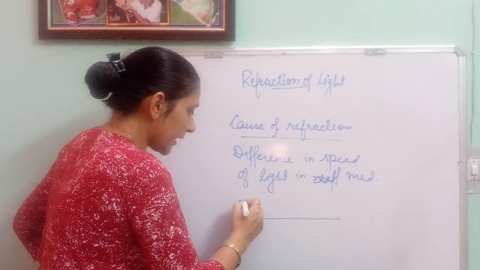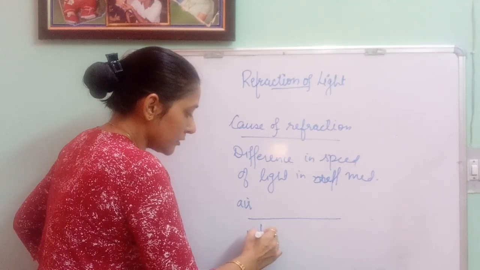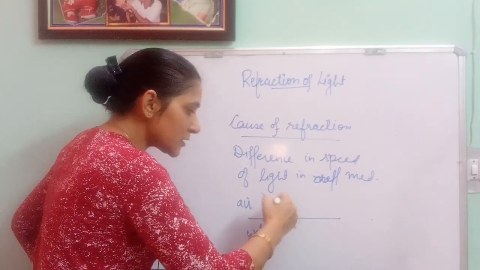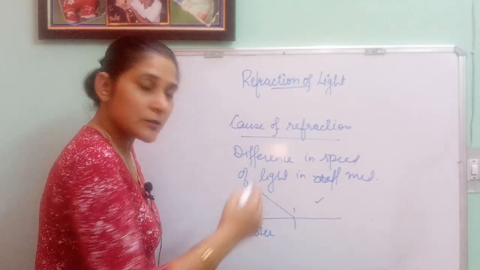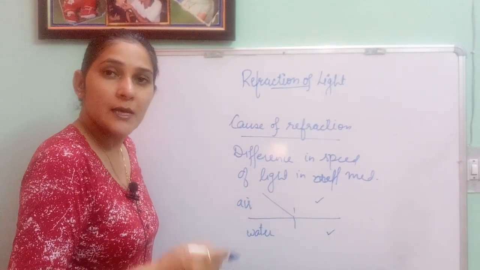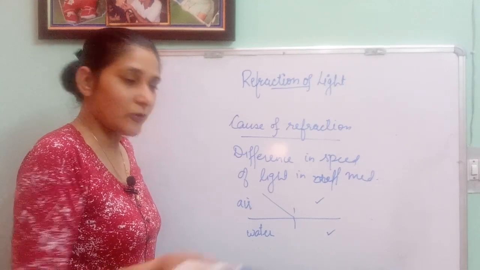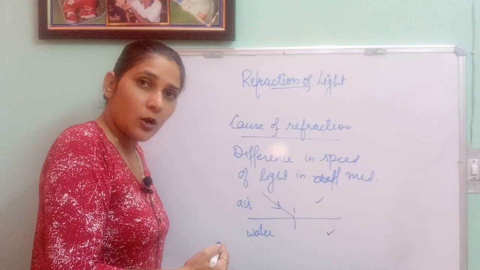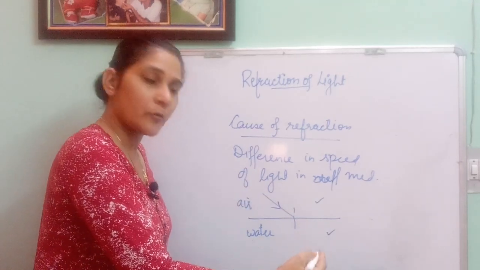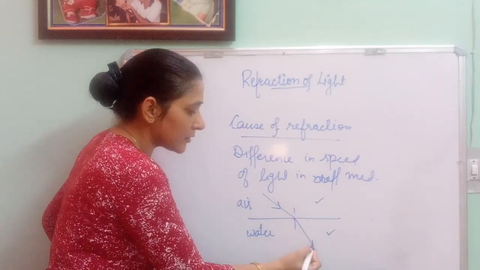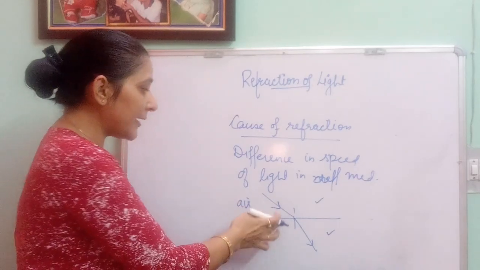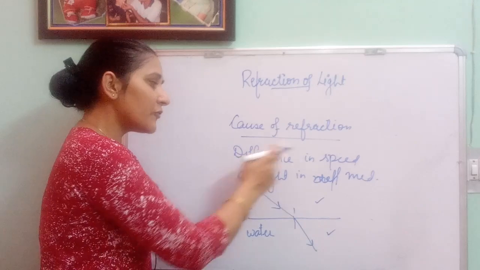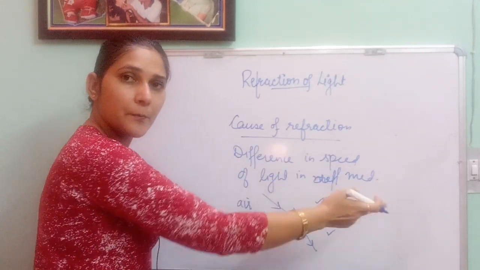Suppose this is air and this is water. When the light ray passes from air to water, the speed of light in air is something else, the speed of light in water is something else, and because of this difference in speed of light in these two media, the light ray will either bend towards the normal or bend away from the normal, and that's why it seems bent. So this will go this way. This bending of light, or refraction, is possible because there is a difference in speed of light in different media.